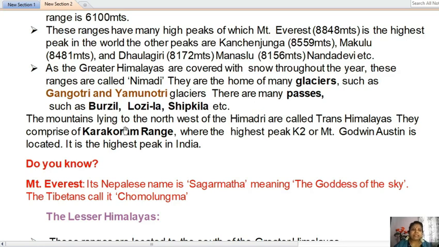The mountains lying to the northwest of the Himadri are called the Trans-Himalayas. They comprise the Karakoram range, where the highest peak, K2 or Mount Godwin Austin, is located. It is the highest peak in India.